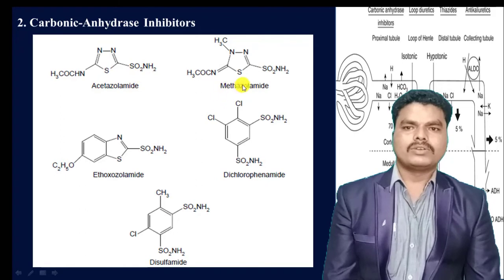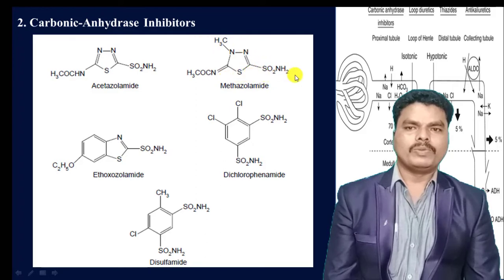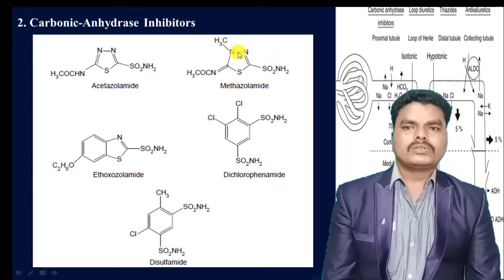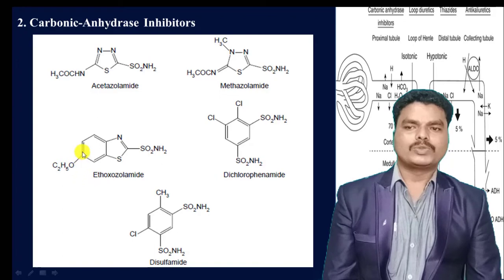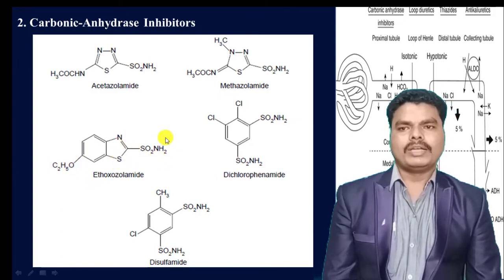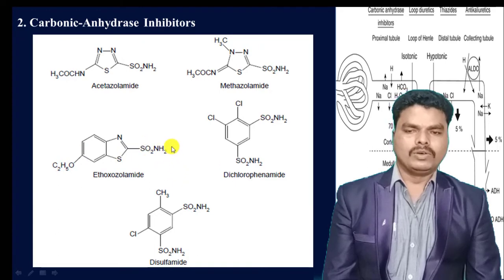Methazolamide also has the heterocyclic ring and a sulfonamide group at the second position, and one of the nitrogens in the heterocyclic ring is substituted with a methyl group. Ethoxzolamide consists of a heterocyclic ring having an ethoxy substituent, and at the second position it also has a sulfonamide moiety.